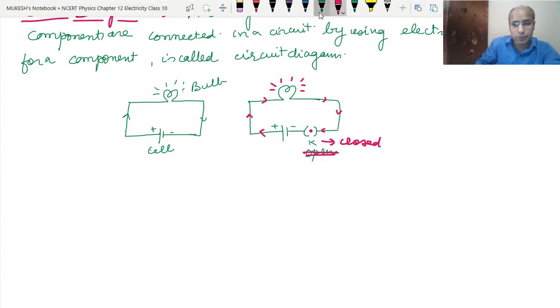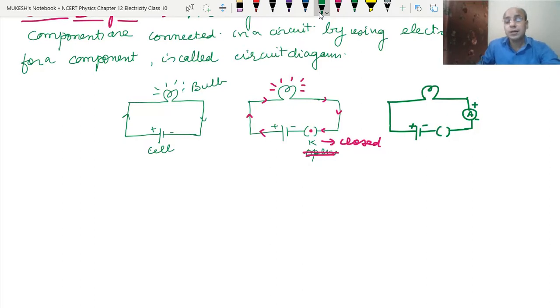So let's incorporate some more things here. This is the cell, this is the key, and now we have incorporated an ammeter. Okay, this is the ammeter. To connect the ammeter, the positive and this positive should be on one side, and the negative of the ammeter and this negative should be on the same side. And the ammeter is connected in series. Now again, since the key is not closed, no current is flowing, so the ammeter will show the value 0.